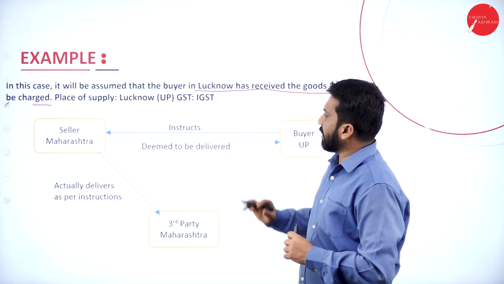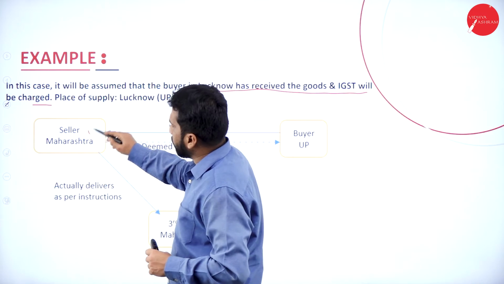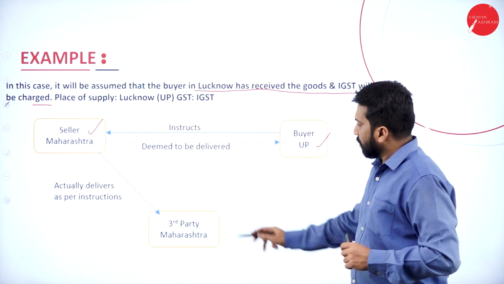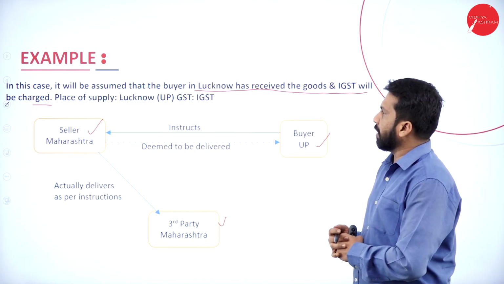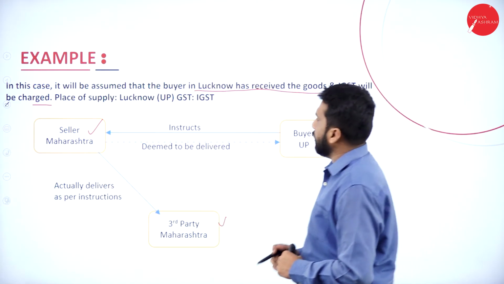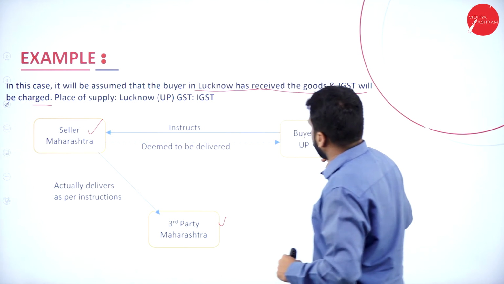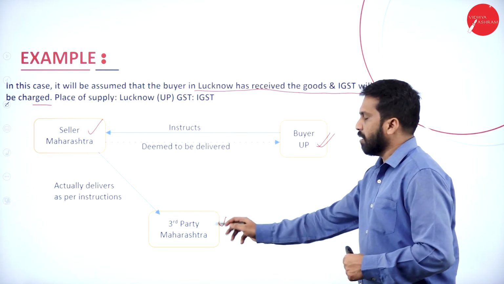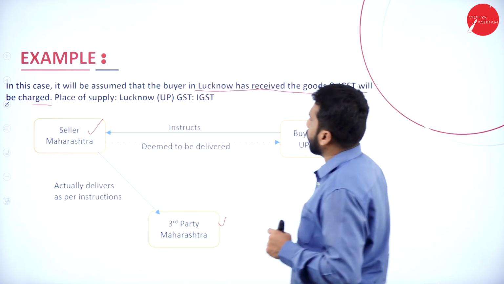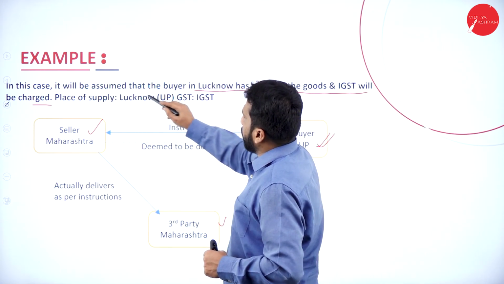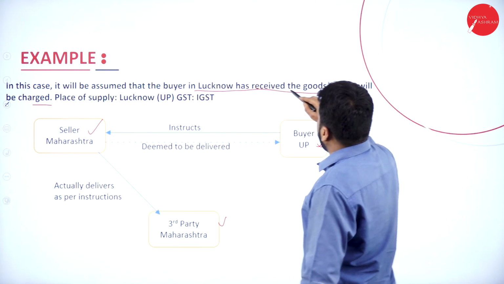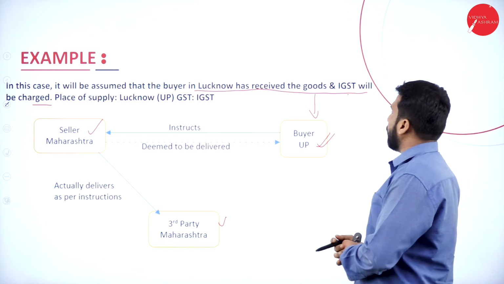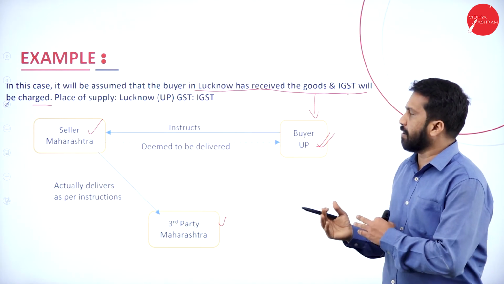Now, I'll go with an example. See, the seller is in Maharashtra, the buyer is in Uttar Pradesh, the third party is in Maharashtra. Then, deemed to be delivered where? Buyer's place. Actually delivered as per the instruction where? Maharashtra. In this, what happened? It will be assumed that the buyer in Lucknow has received the goods, and IGST applies. As per UP, it is a different state.